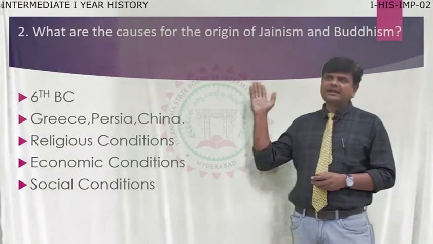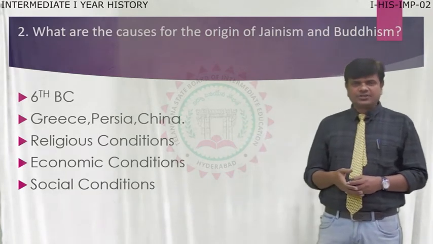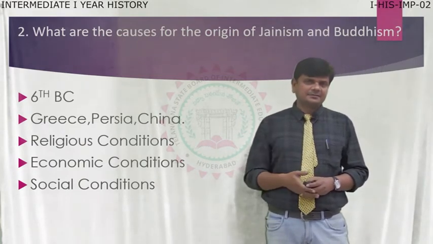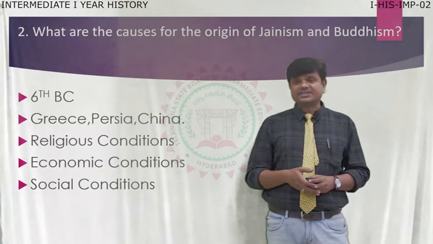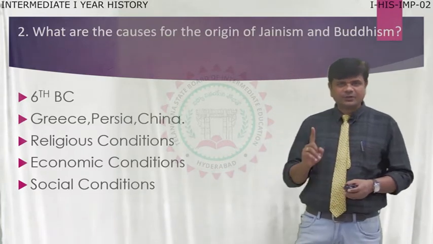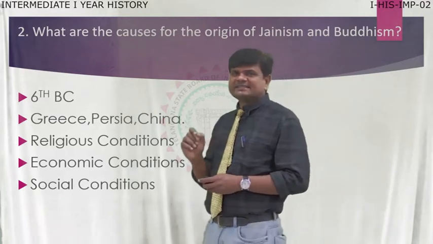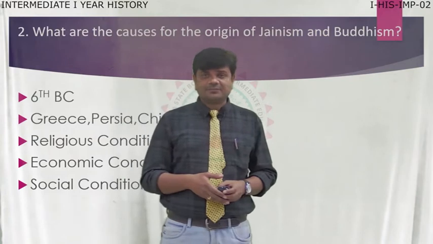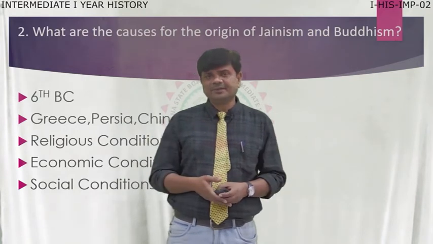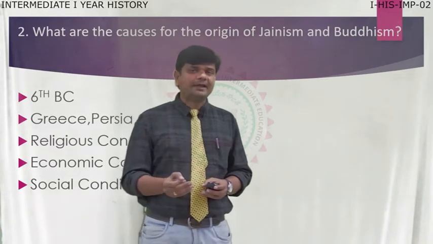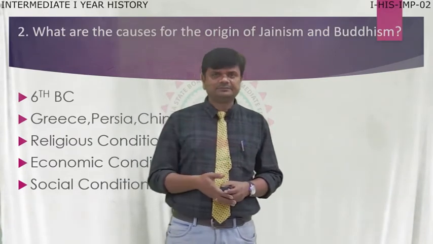So, while writing this question, you have to mention the exact century, that is 6th century BC. Don't mention any year, write only 6th century BC. It has great significance. Not only Buddhism and Jainism, many religions were established by different people in India.